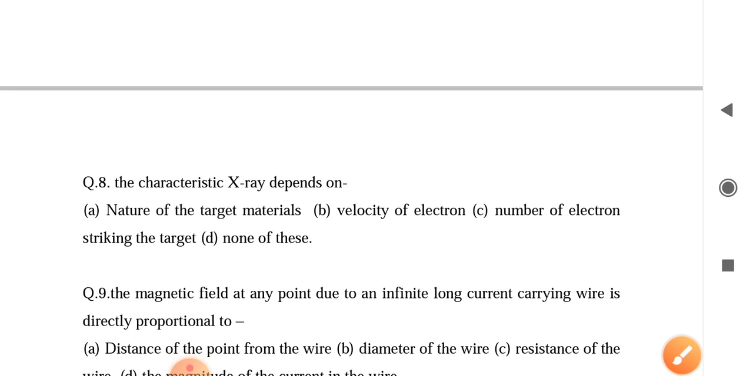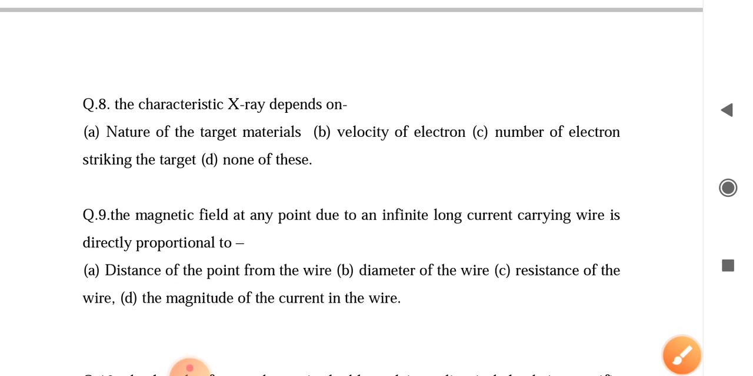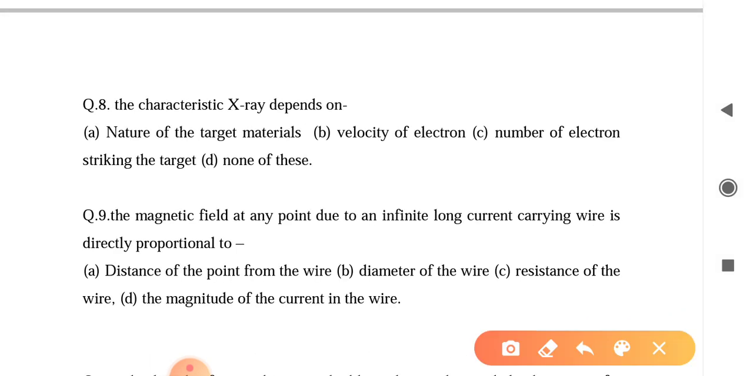Now question number 8: the characteristic X-ray depends on the nature of the material. This is absolutely true. The characteristic X-ray depends only on the nature of the target material. The velocity of the electron is absolutely independent, and the number of electrons is also independent.